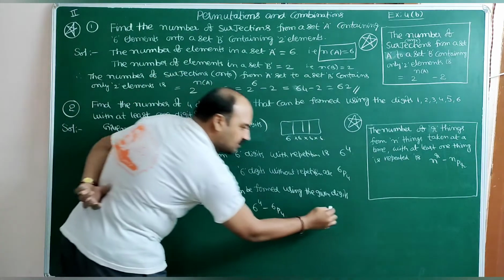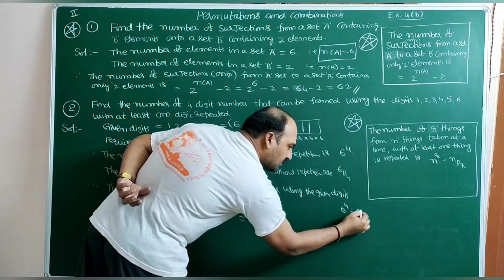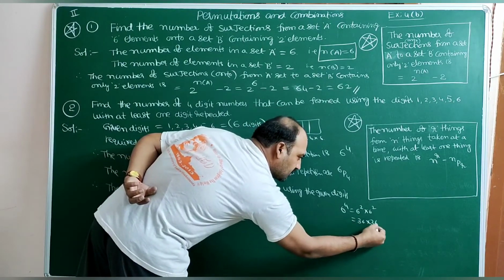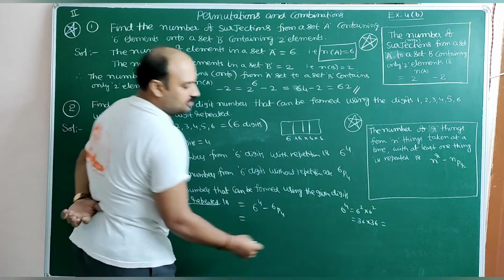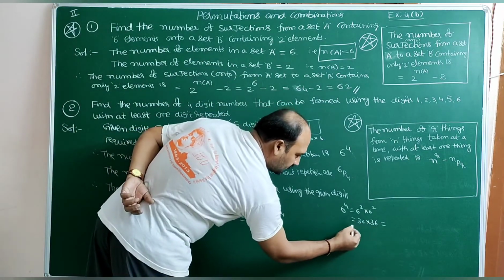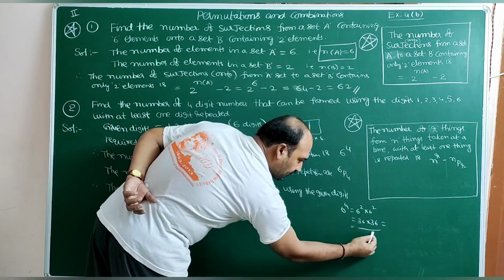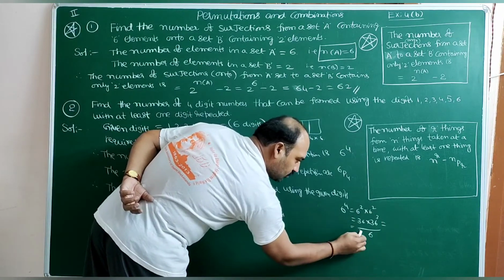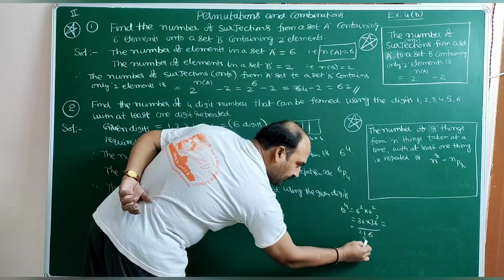6 power 4 we can write as 6 square into 6 square. So 36 into 36, which is 1296.